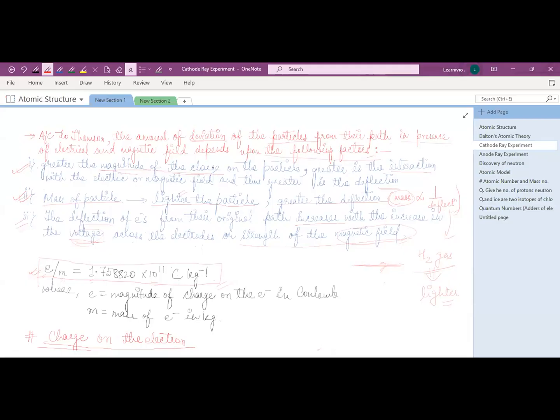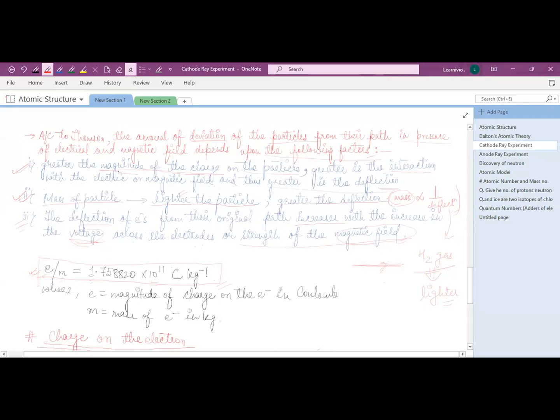If the particle has a larger charge, then the larger will be the deflection. Means the magnitude of charge on that particle is directly proportional to the deflection.